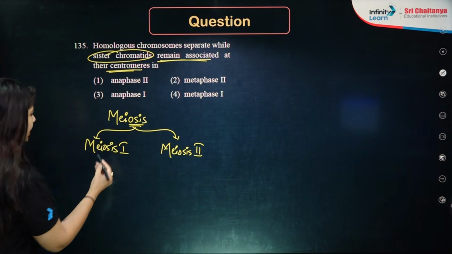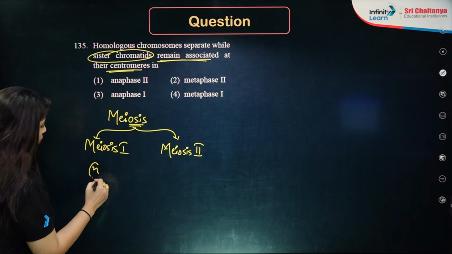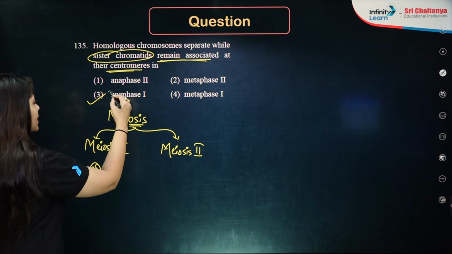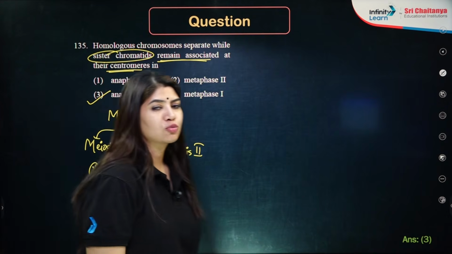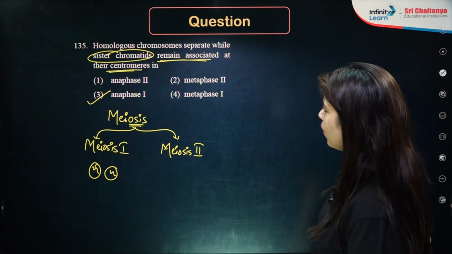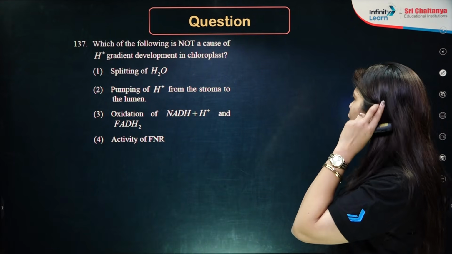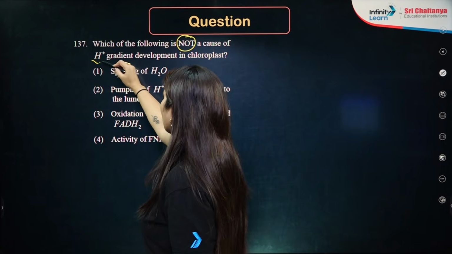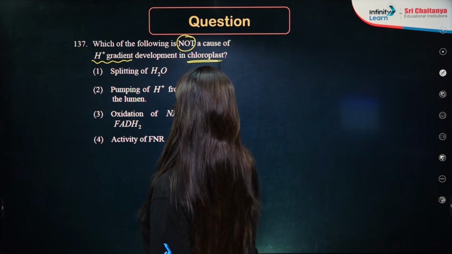Thereby, in this meiosis 1 condition only, my 2 haploid cells will be created. So, this is happening in the anaphase 1 stage. The answer has to be option number 3, which is anaphase 1. Perfect. Next question is, which of the following is not a cause of proton gradient development in chloroplast?